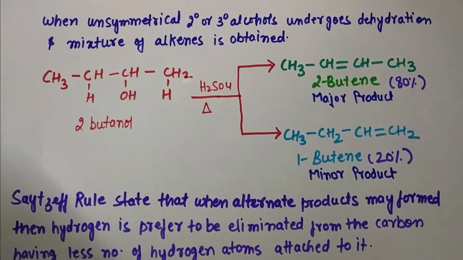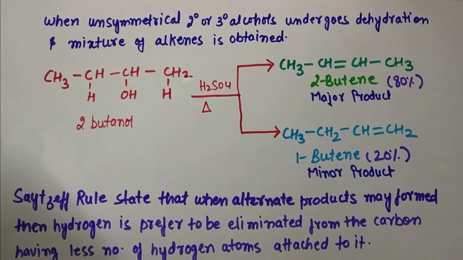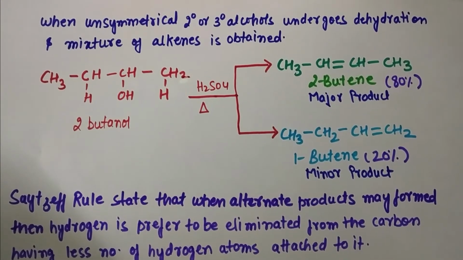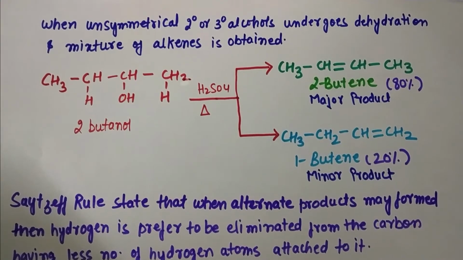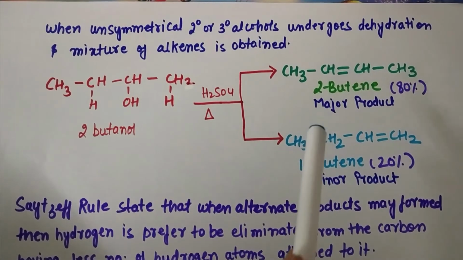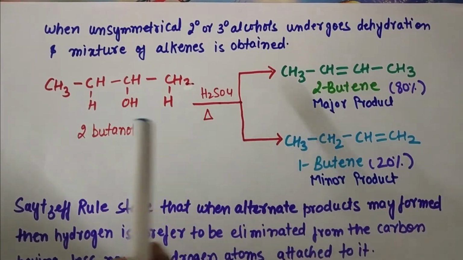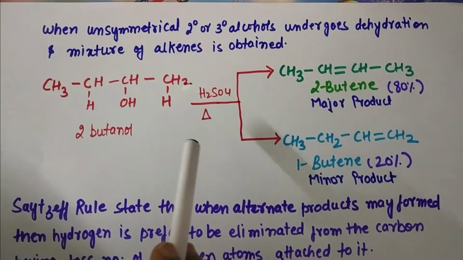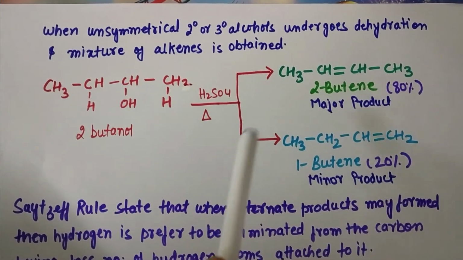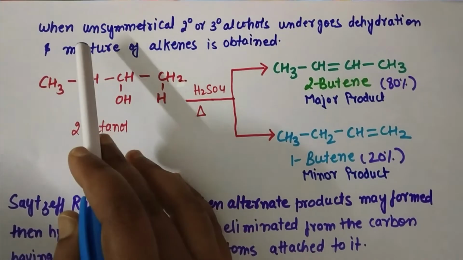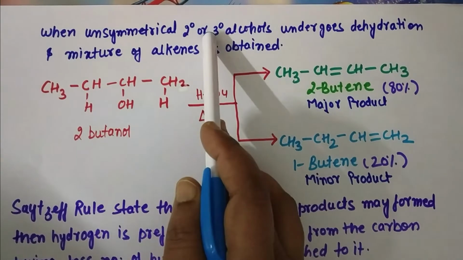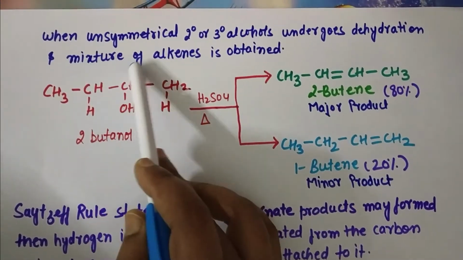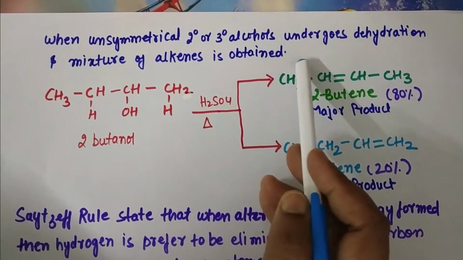In the previous example we have seen the dehydration of primary, secondary and tertiary alcohol, in which the secondary alcohol dehydration forms the same product. But according to the Saytzeff rule, when the dehydration takes place in an unsymmetrical alcohol, then only we will get two types of product. So here you can see when an unsymmetrical secondary or tertiary alcohol undergoes dehydration, a mixture of alkenes is obtained as per the Saytzeff rule.